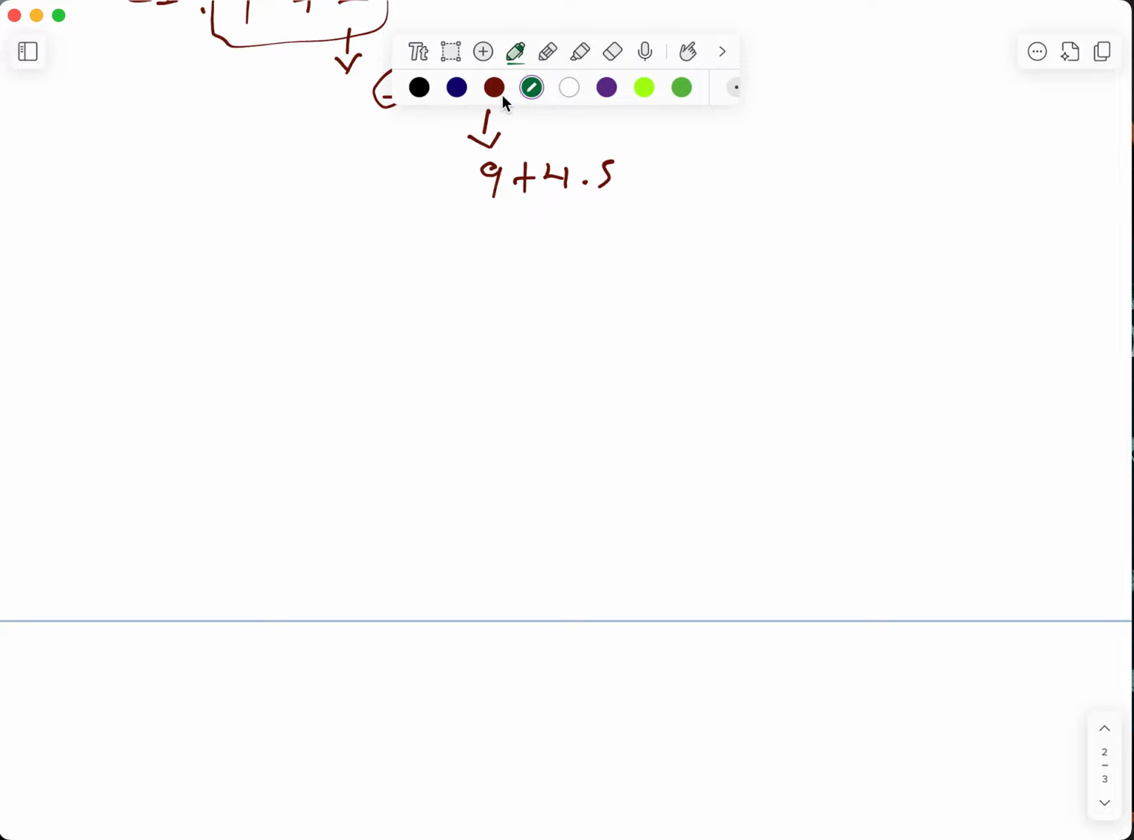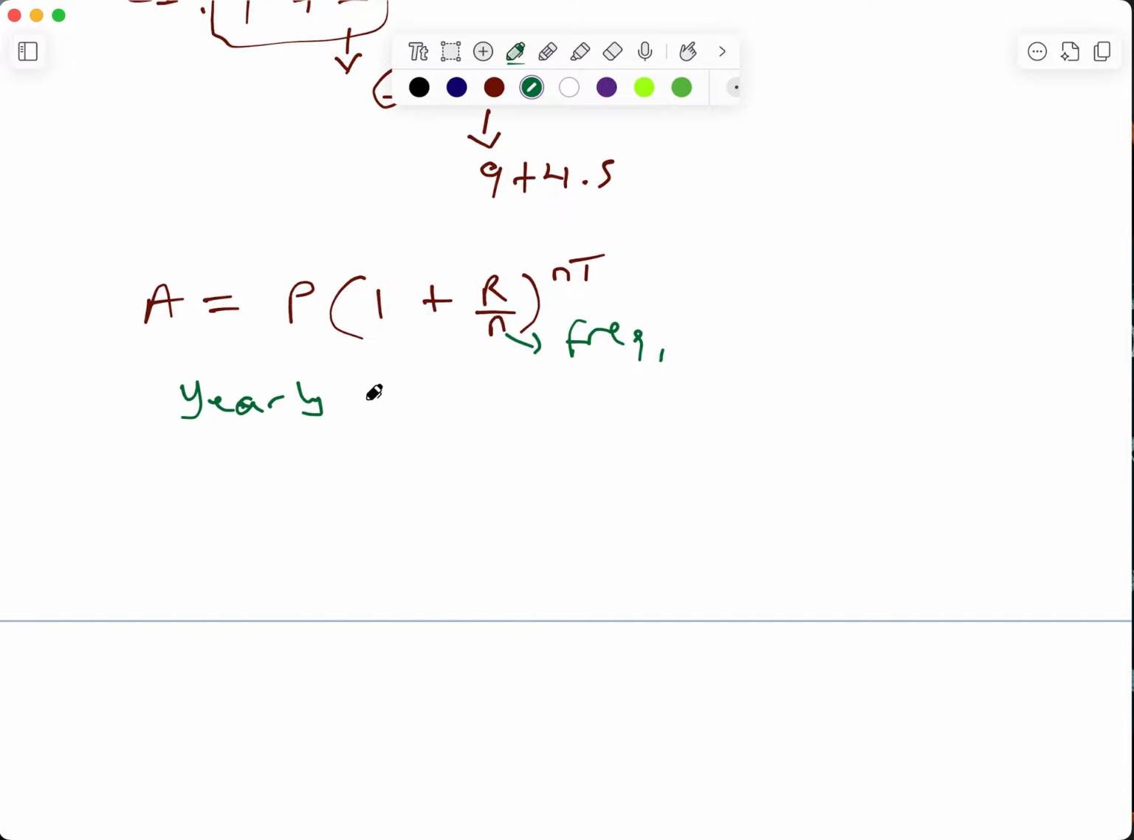So we can find the amount. After all the compounding has been done, the amount is given as the principal multiplied by 1 plus r over n, raised to the power nt. Now, what is n? N is the frequency of compounding. I'm going to explain that to you because we actually have several different ways it is done. Now, the common one is yearly. If it is compounding yearly, n is going to be equal to 1. So that's the first one.